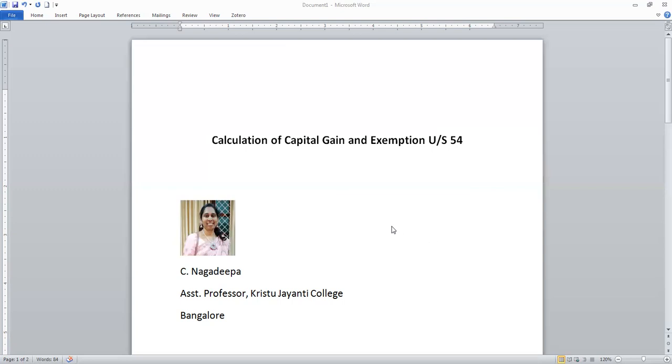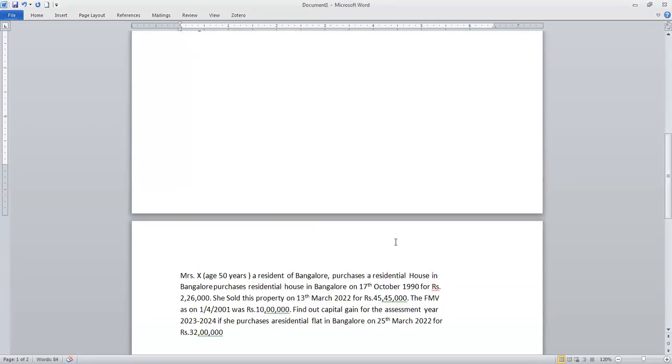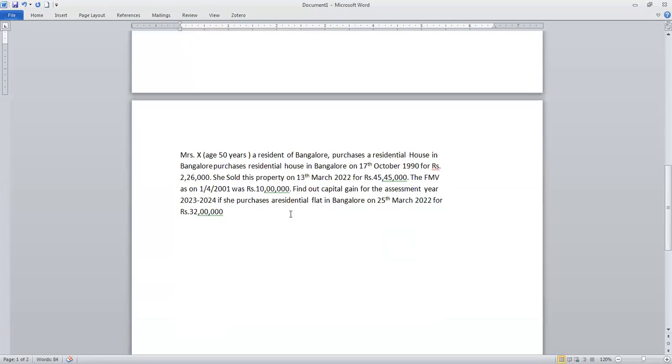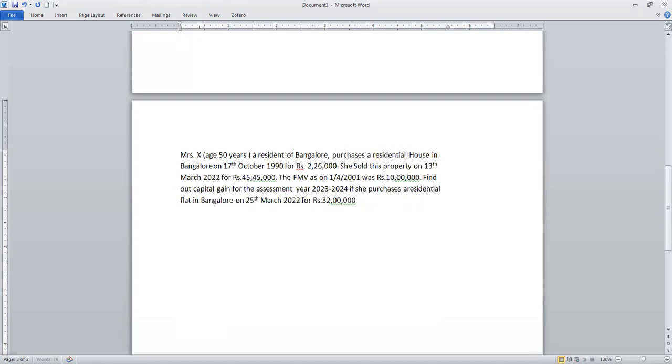So now I'm going to show one very simple problem, where you are going to calculate the capital gain. Mrs. X, aged 50 years, a resident of Bangalore, purchased a residential house in Bangalore on 17th October 1990.